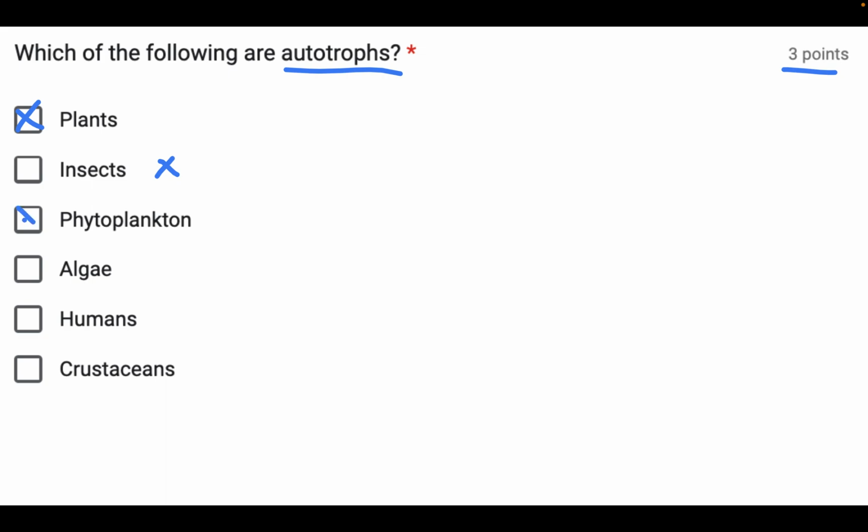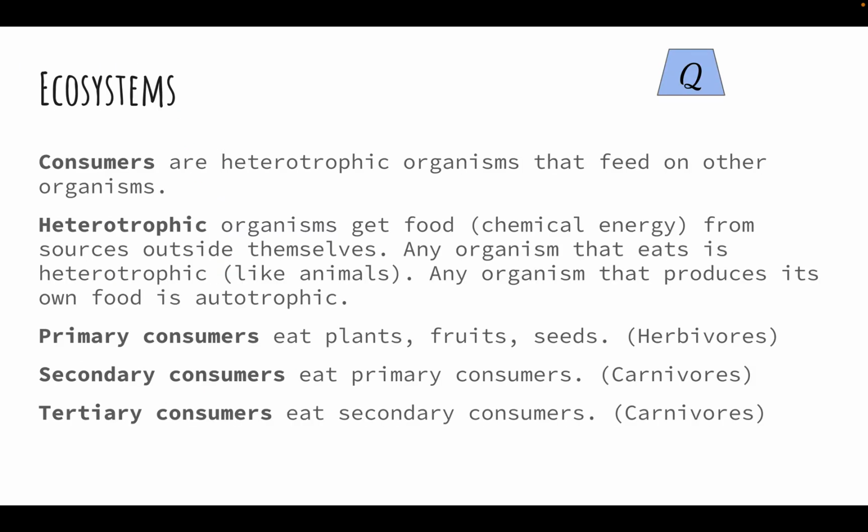Phytoplankton, yes, they make their own energy, and algae makes their own energy. Humans, we don't make our own chemical energy that we eat in our body, neither do crustaceans. So the three that are not autotrophs, insects, humans, crustaceans in this example, are animals. All right, so for bonus points here, which of these are terrestrial versus marine? And it's going to be plants are terrestrial and phytoplankton and algae are aquatic or marine.